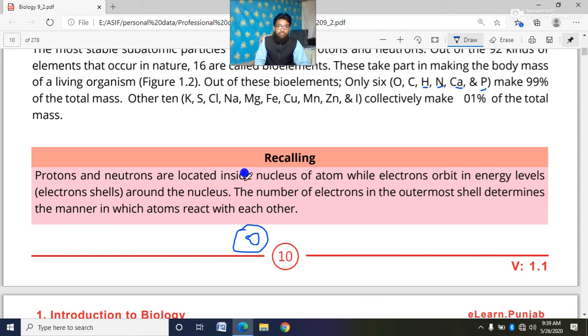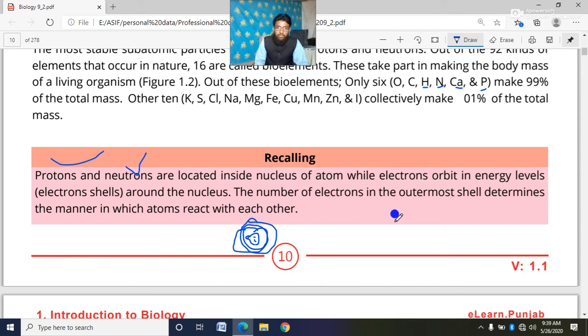Within the nucleus, protons and neutrons are present, but electrons are present around the nucleus. Dear cadets, electrons always revolve around the nucleus. They are continuously rotating around the nucleus.